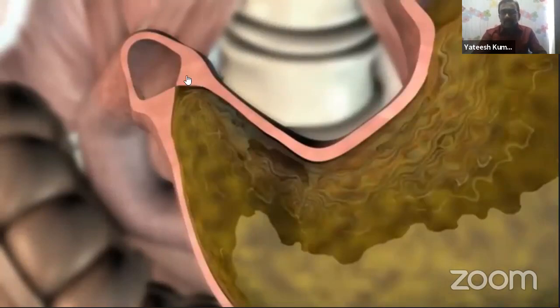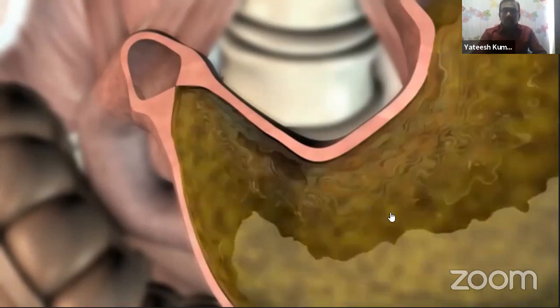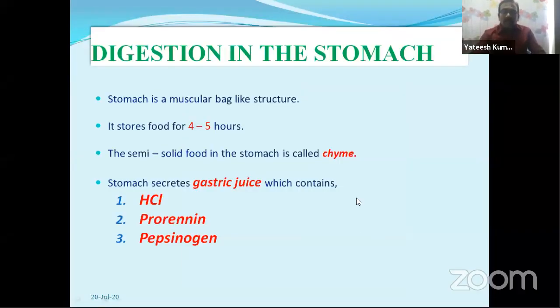So the pyloric sphincter allows only a small amount of food into the small intestine. So this is about the stomach. Look here, the stomach contains three major important components: HCl, prorenin, and pepsinogen enzymes. So here one acid and two enzymes are present in the gastric juice.